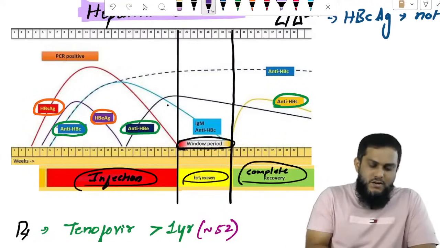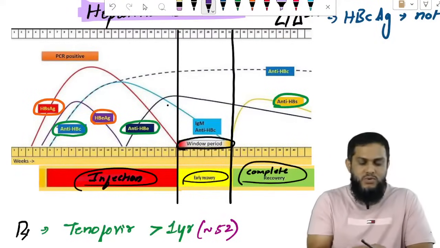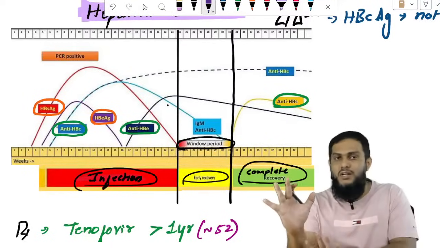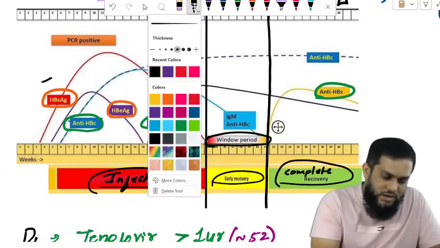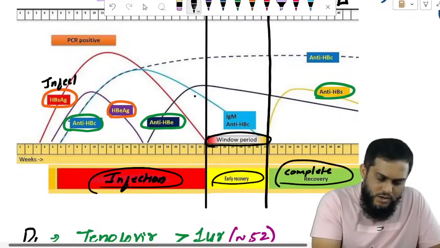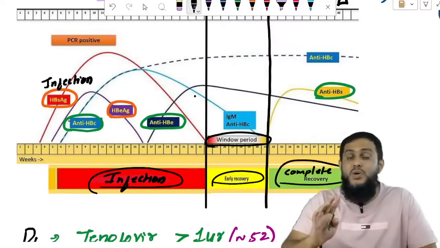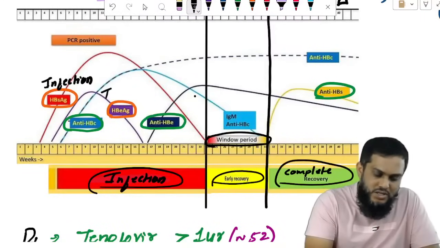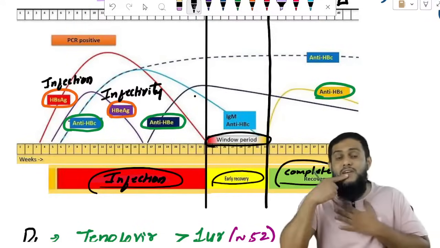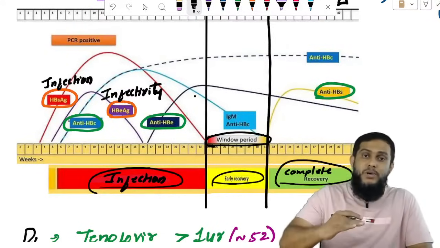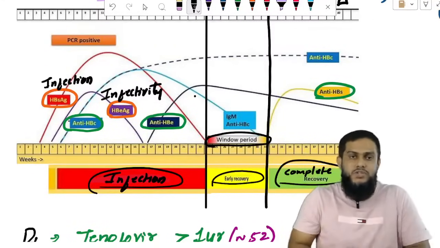Antigens are found only at the time of infection. So HBsAg and HBeAg are both found at the time of infection. They are not there in early recovery and late recovery. And remember, HBsAg is a marker of infection. HBsAg is there, infection is there. HBsAg is not there, infection is not there. And HBeAg is a marker of infectivity. HBeAg is there, patient has high infectivity. Not there, patient has low infectivity. This is what you have to remember first.